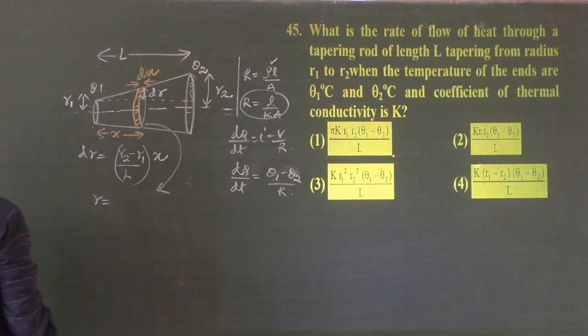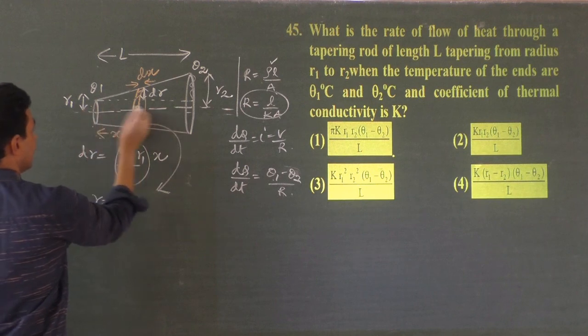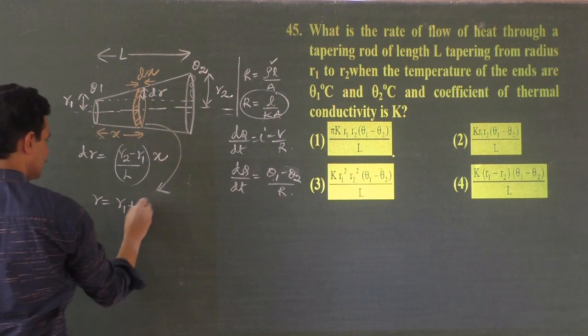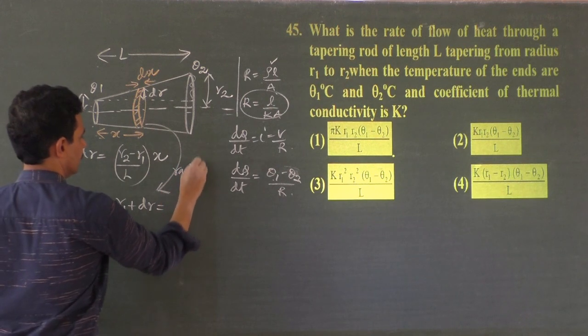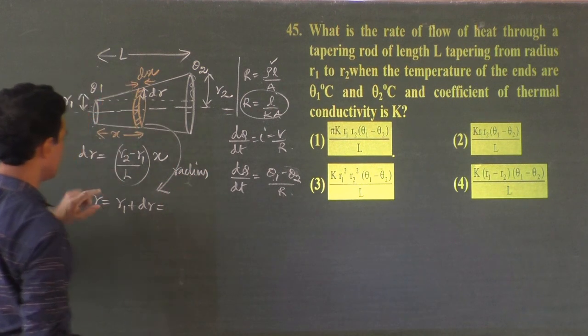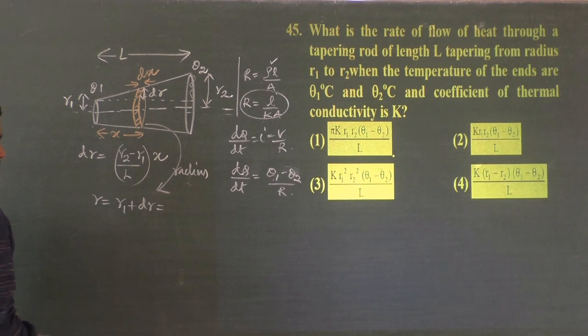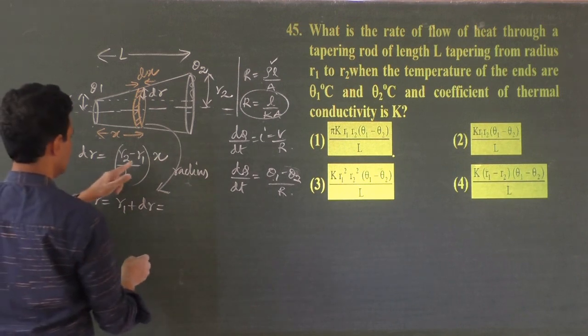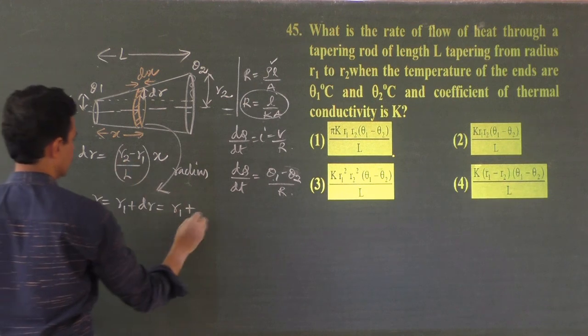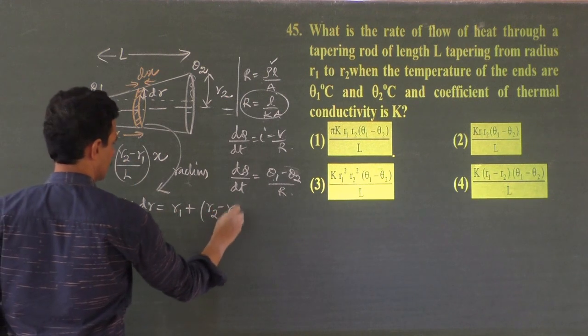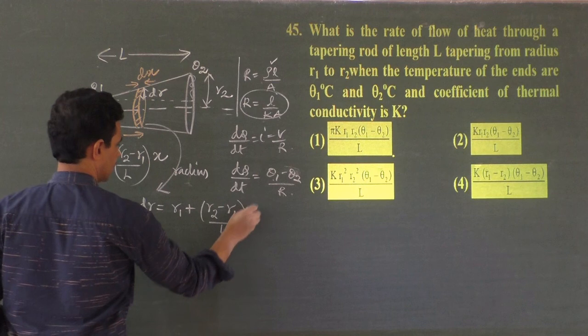What is the radius of this piece? Is this radius R1 plus dr, isn't it? Radius of this piece is R1 plus dr. What is R1 plus dr? R1 is this one, R1 itself. What is dr? This is R2 minus R1 divided by L into X.